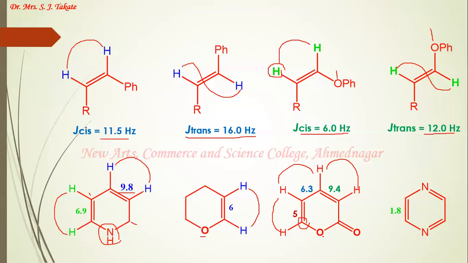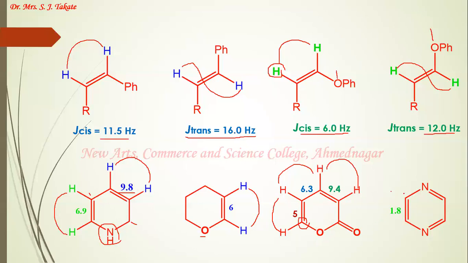Due to this electronegative oxygen, the coupling constant value has decreased to 5 hertz, while this one is 6.3. Here, another factor is there instead of electronegativity: the bond length dependence. That is the major cause here, but in this example the major cause is the presence of the electronegative element.